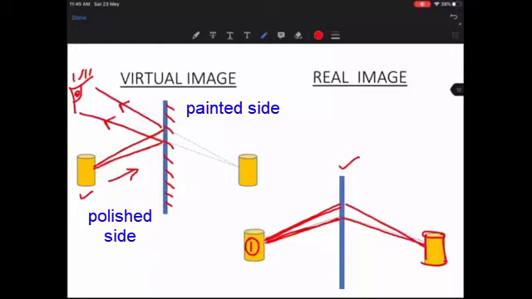But suppose we extend these light rays on the other side like this, we will see that the light rays appear to meet on the other side. Actually, these light rays are not meeting, but if we extend these two light rays, we feel that the two light rays must be coming from a particular source. And that's why they appear to meet here. So the point where they appear to meet is the image of the object. In this case, this is called a virtual image.